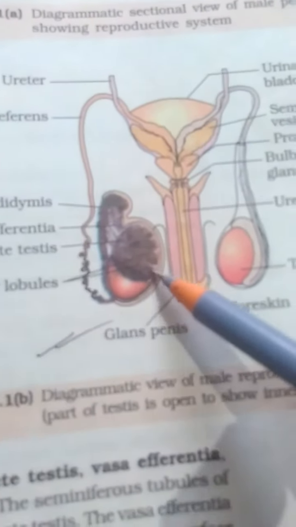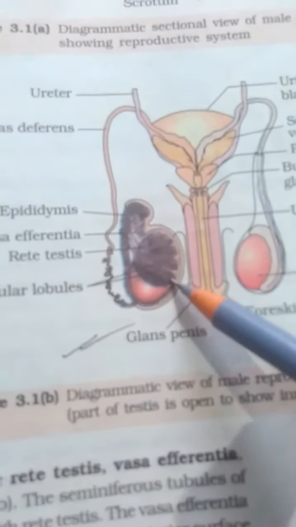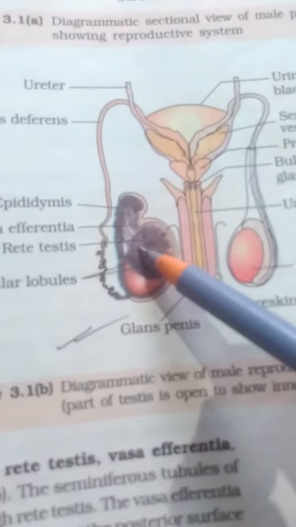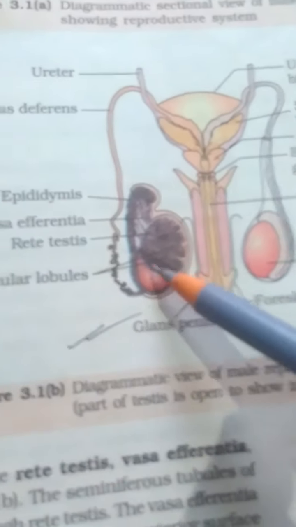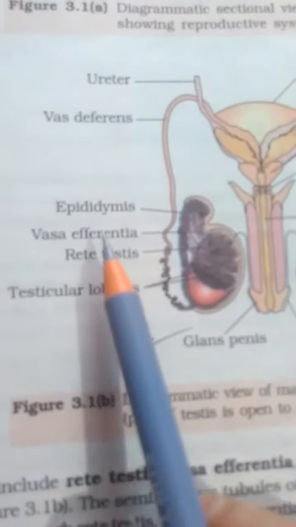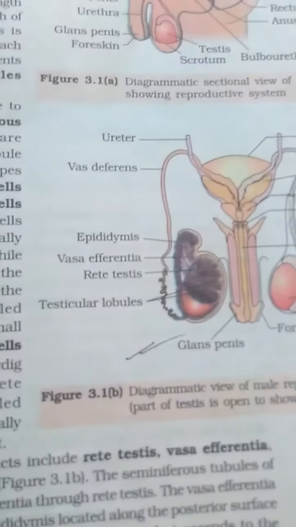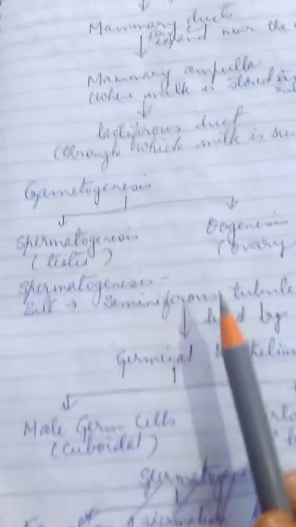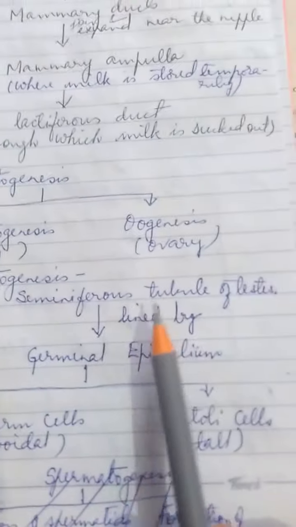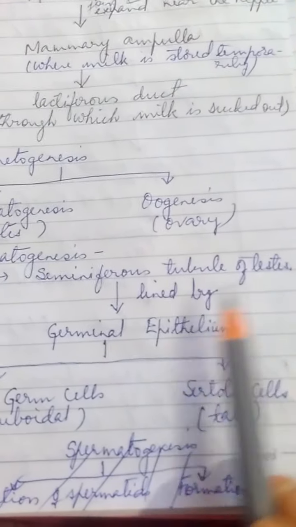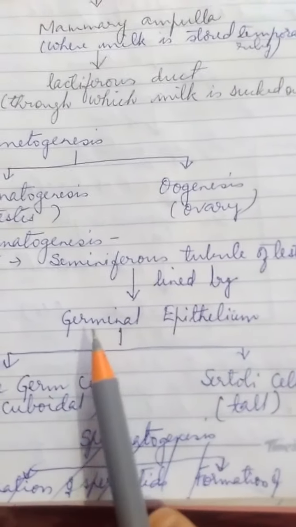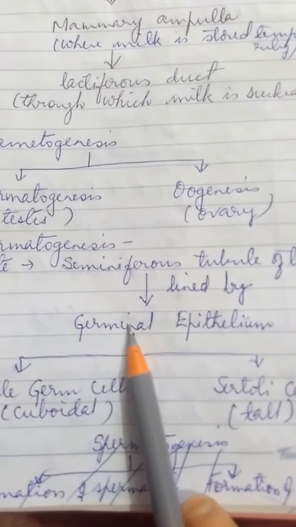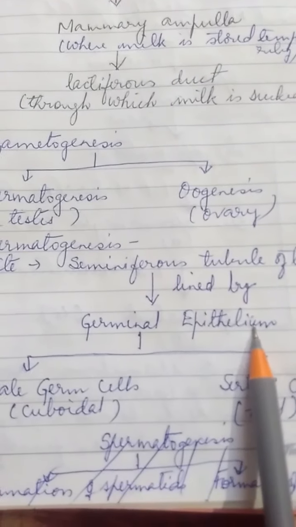If you see the diagram of the testis, we had discussed that inside each testis there are testicular lobules, and inside testicular lobules there are seminiferous tubules. Inside those seminiferous tubules is the formation of sperm. Why? Because these seminiferous tubules are lined by a type of epithelium called germinal epithelium.